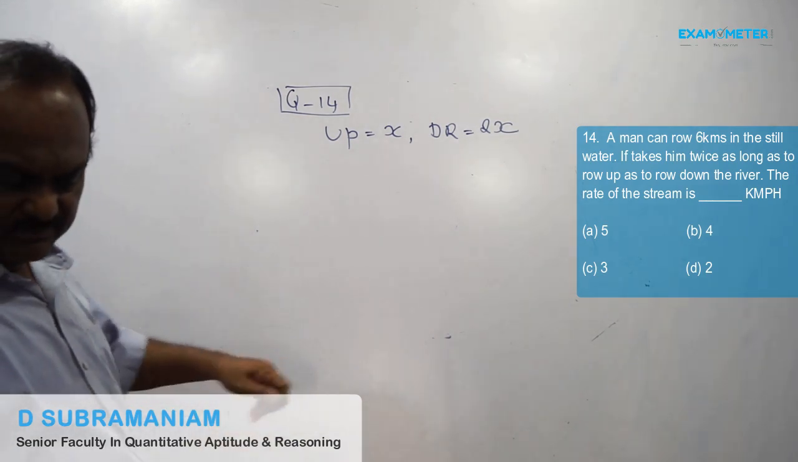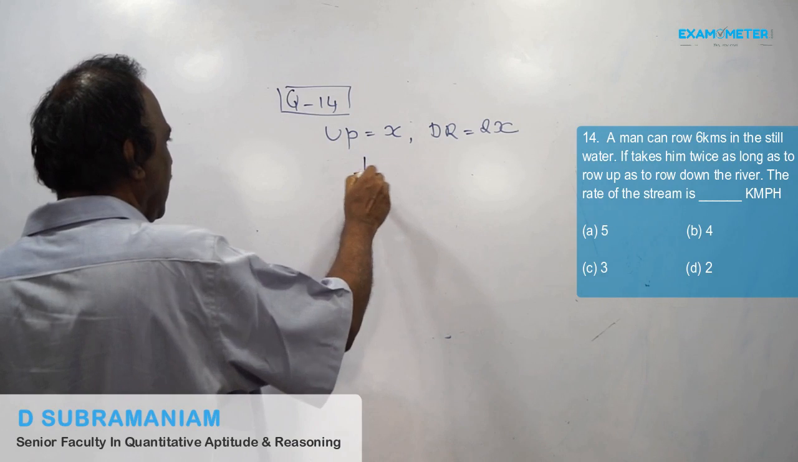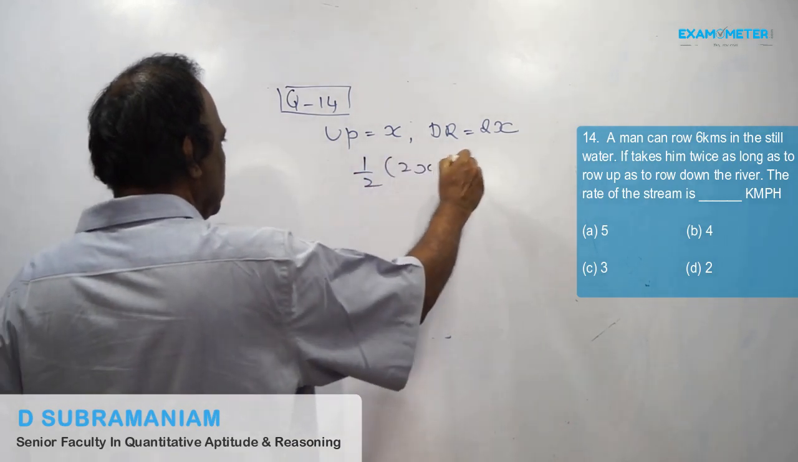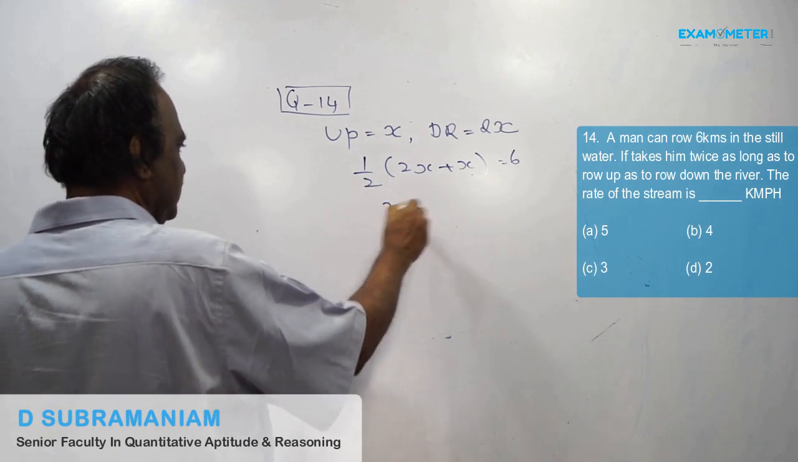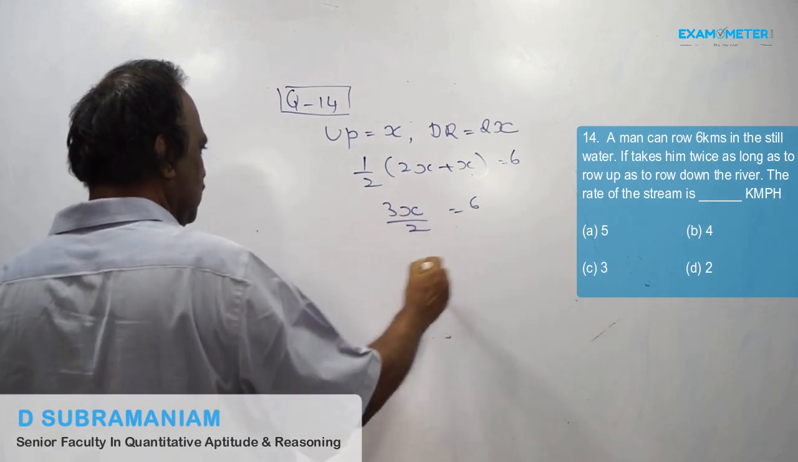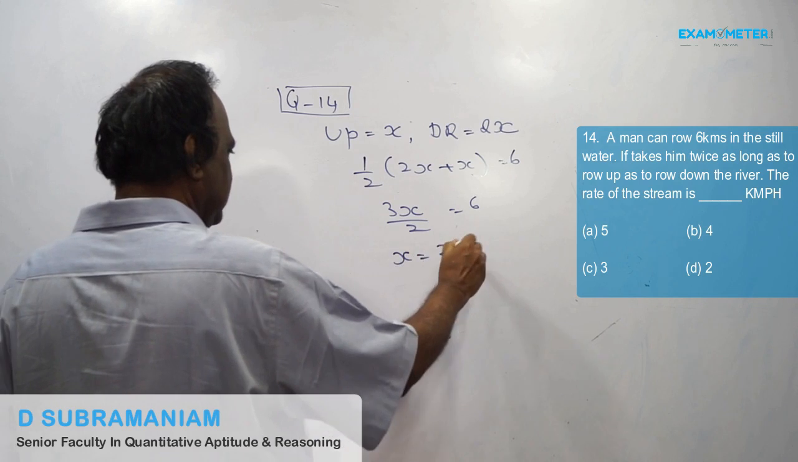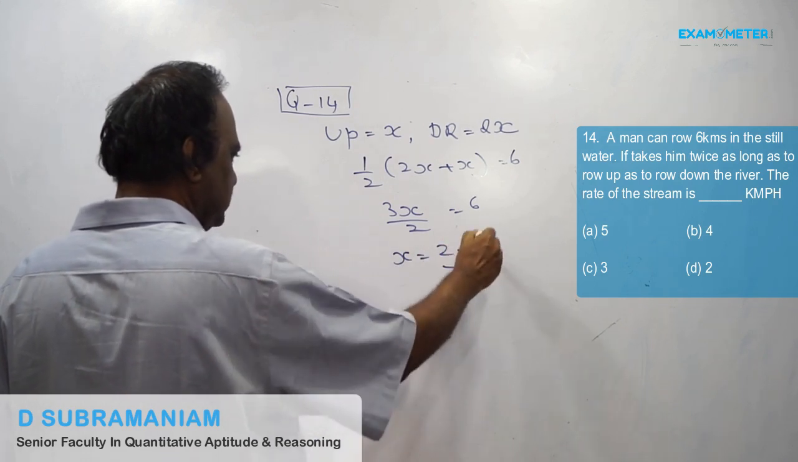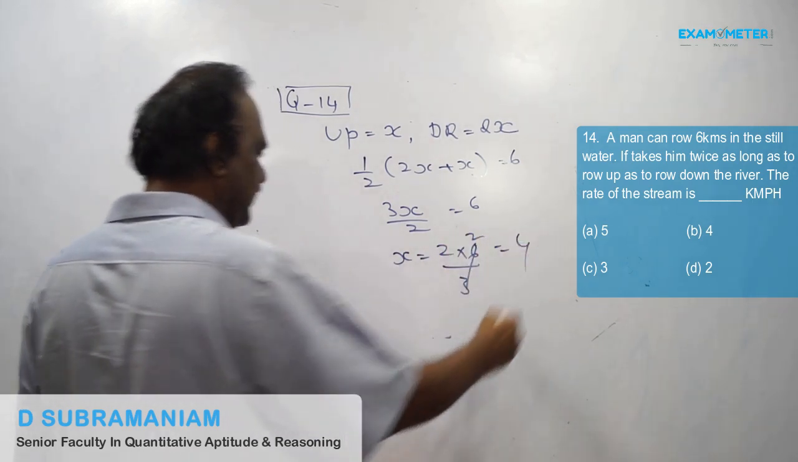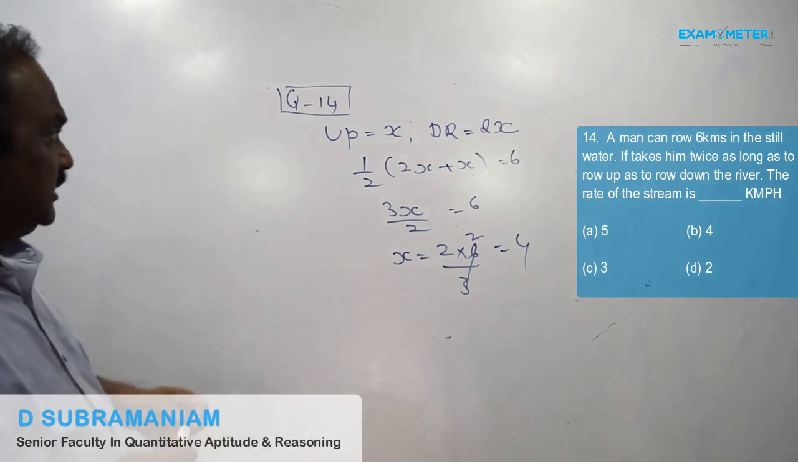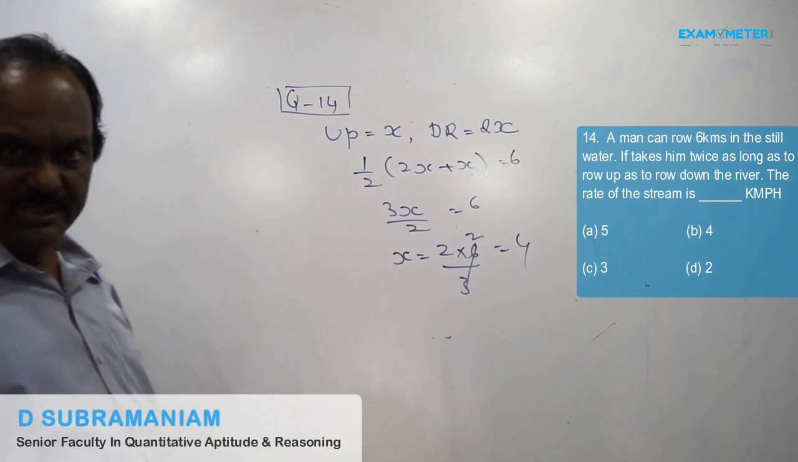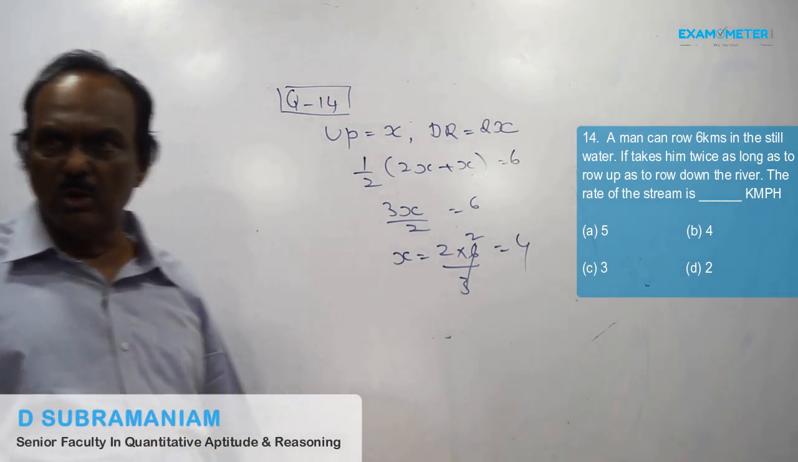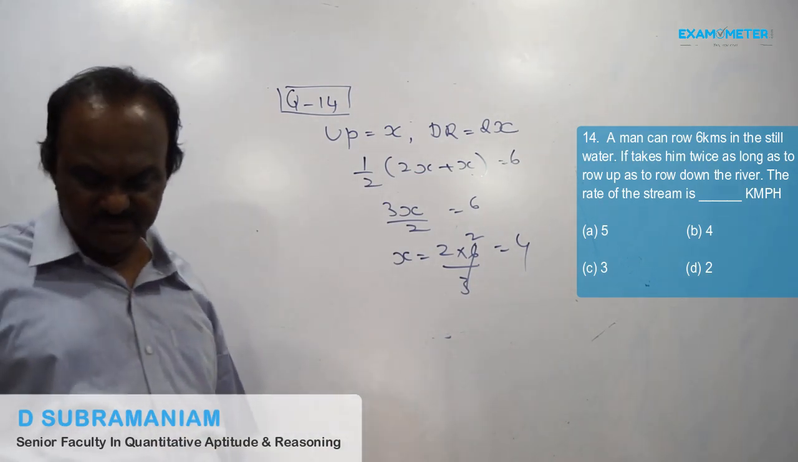So this is half into 2x plus x is equal to 6. 3x by 2 is equal to 6. x is equal to 2 into 6 by 3, that is 4. x value comes to 4. So down rate is 4, up rate is 8.